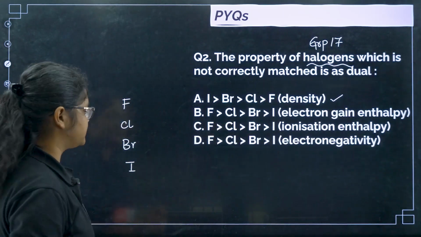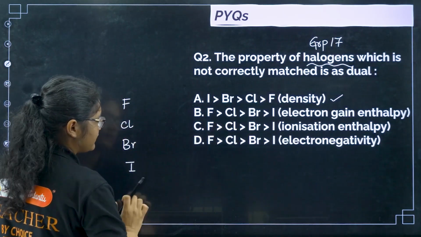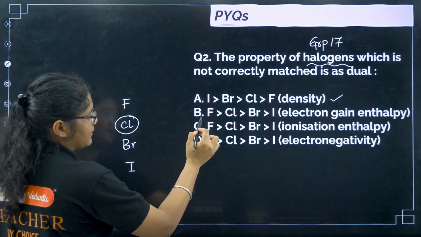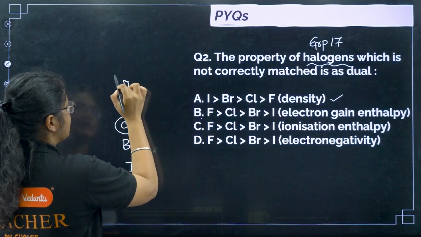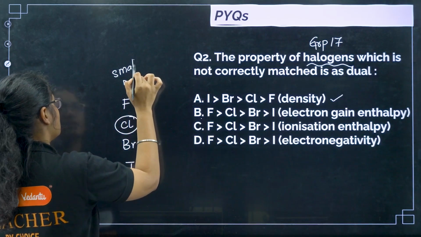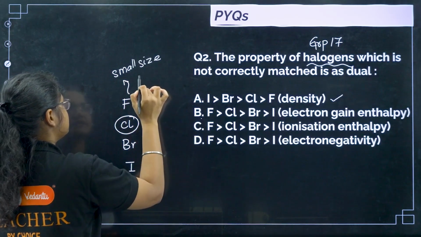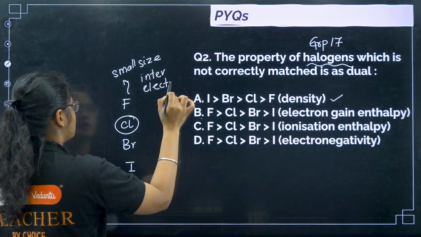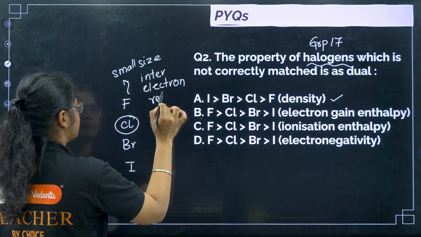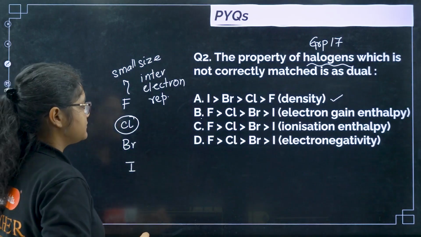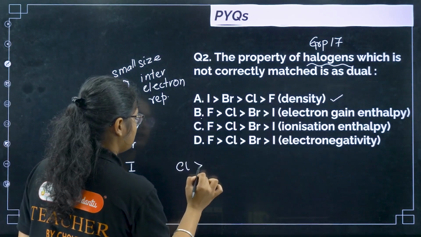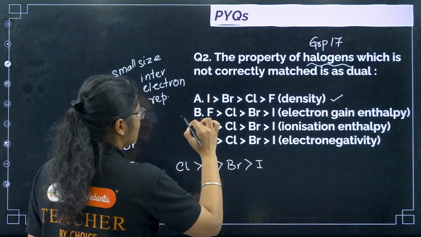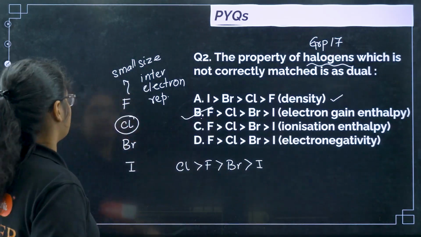Electron gain enthalpy: I have told you this is an exception. Generally the electron gain enthalpy decreases down the group, but chlorine will have more electron gain enthalpy than fluorine because fluorine has small size. Due to this small size there is inter-electronic repulsion. So that is why the correct order is chlorine, then fluorine, then bromine and iodine. So this is the incorrect one.